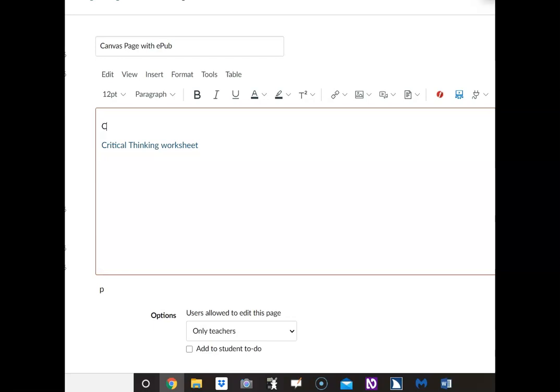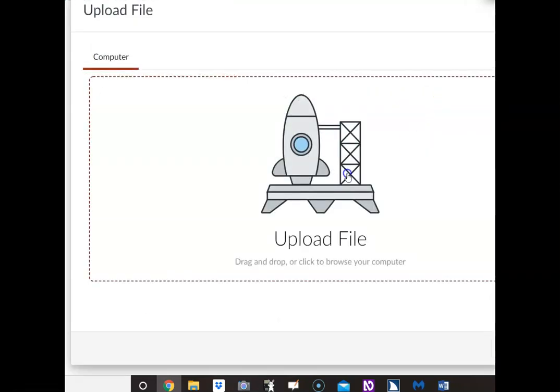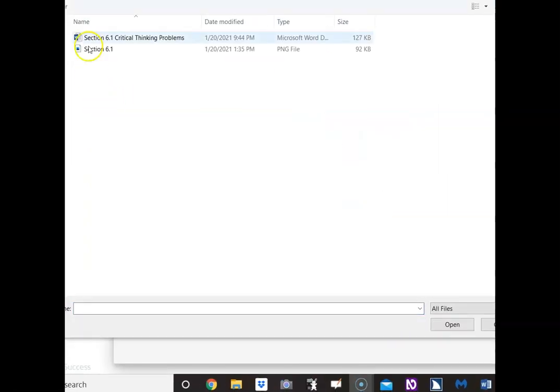So if I say critical thinking worksheet, and then I like to put parentheses Word, and on this one you could say ePub, and then fix the link to be all of that as one link. So then if I also wanted to put the Word document link, I could go into my upload document selection from my computer and then find my document.